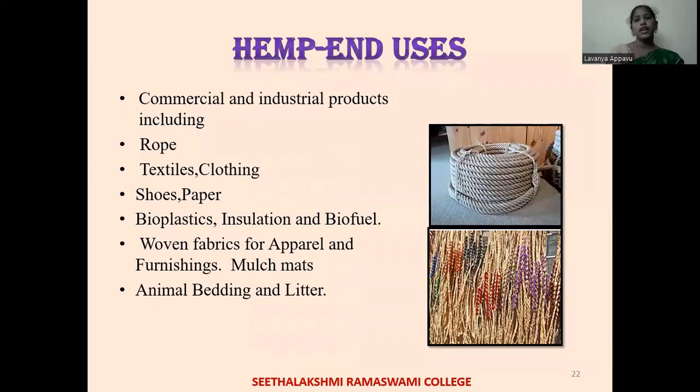The end uses of hemp fiber are commercial and industrial products including rope, textiles, clothing, shoes, paper, bioplastics, insulation and biofuel, woven fabrics for apparel and home furnishing. It is also used as mulch mats, animal bedding, and litter.